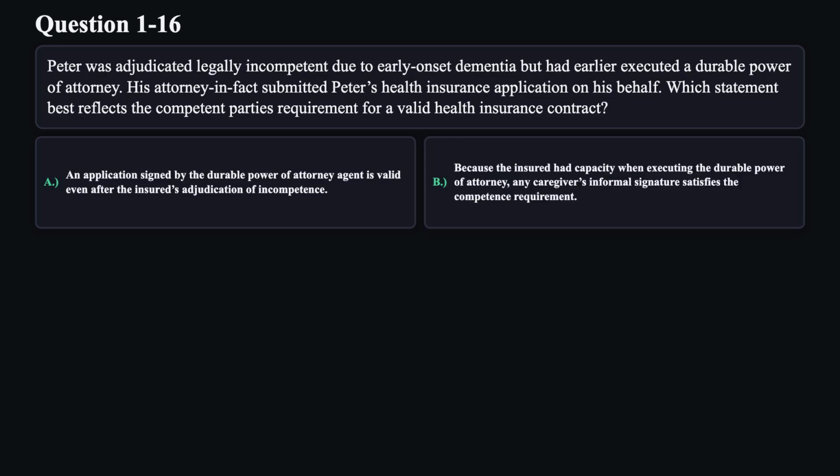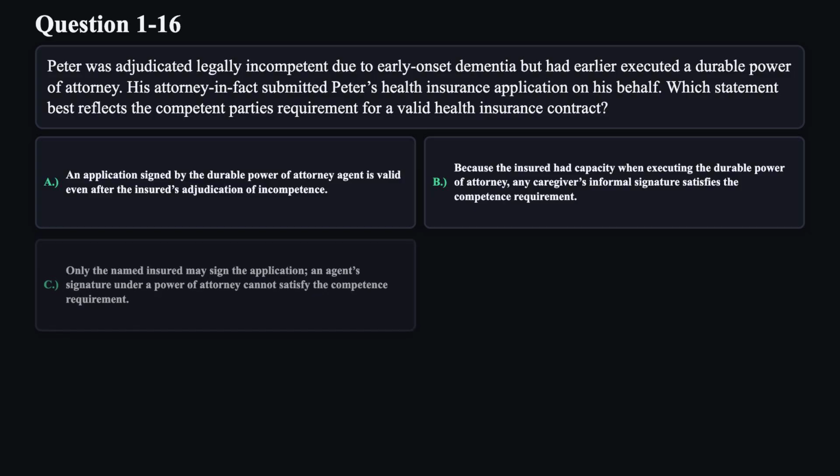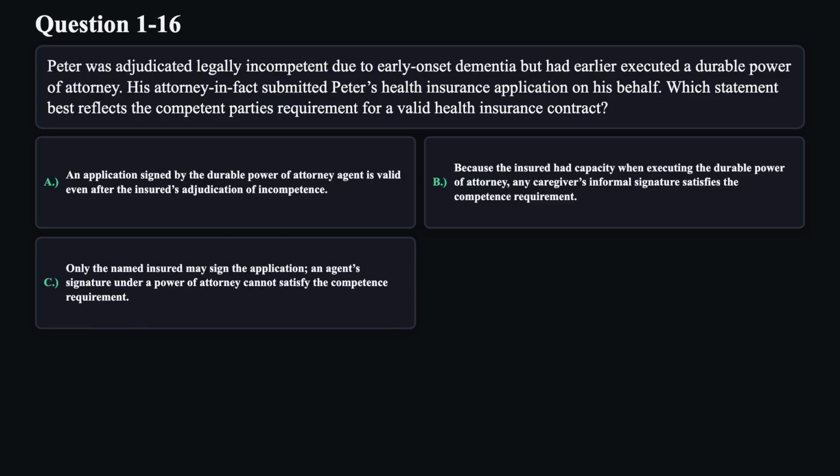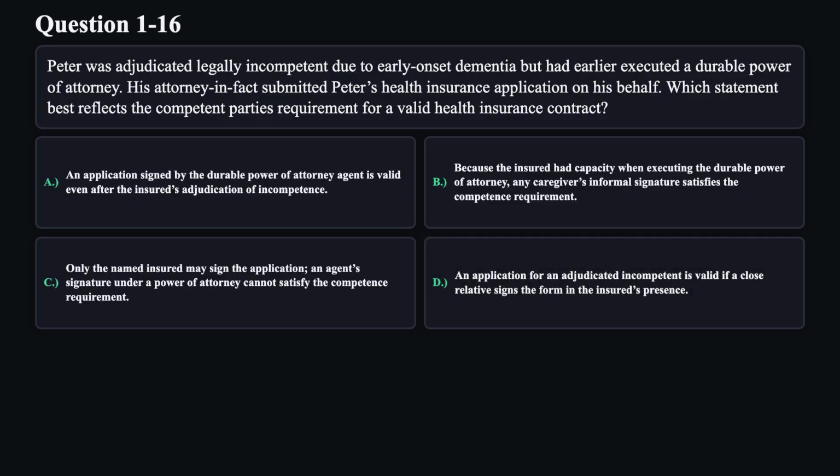B. Because the insured had capacity when executing the durable power of attorney, any caregiver's informal signature satisfies the competence requirement. C. Only the named insured may sign the application. An agent's signature under a power of attorney cannot satisfy the competence requirement. D. An application for an adjudicated incompetent is valid if a close relative signs the form in the insured's presence.